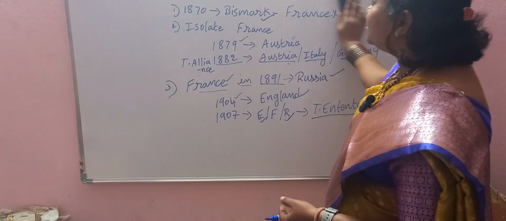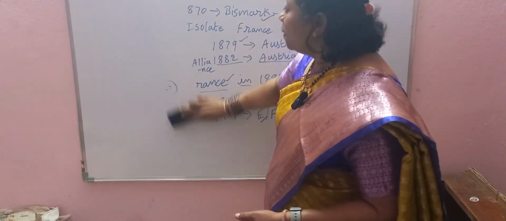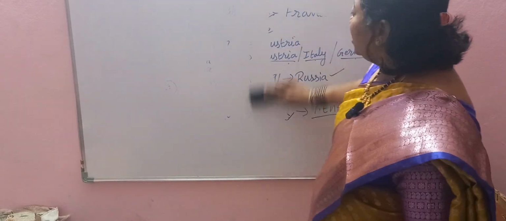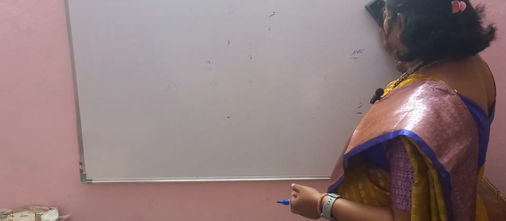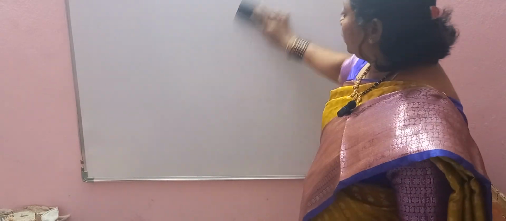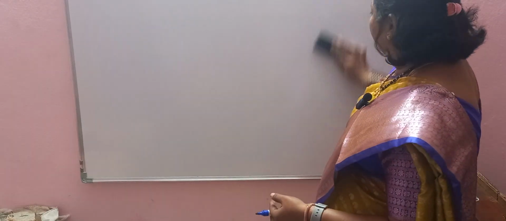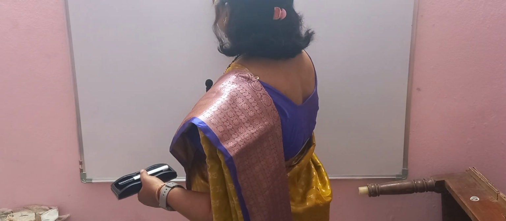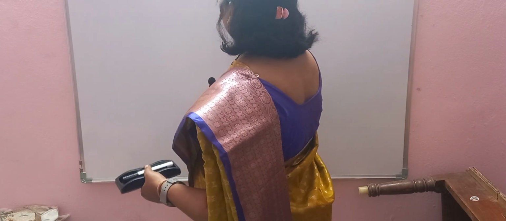The last common cause here is militarism. So the fourth common cause was militarism. How did this militarism pave the way for world wars?